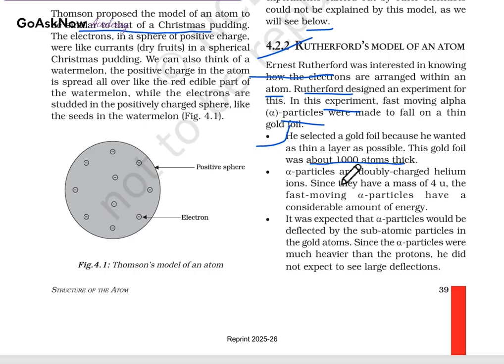Second, alpha particles are doubly charged helium ions, and since they have a mass of 4 u, the fast-moving alpha particles carry a considerable amount of energy. It was expected that the alpha particles would be deflected by the subatomic particles in the gold atoms. Since the alpha particles were much heavier than the proton, he did not expect to see large deflection.